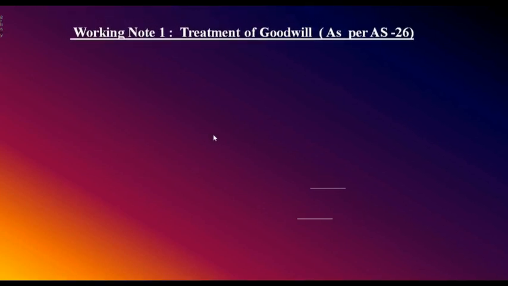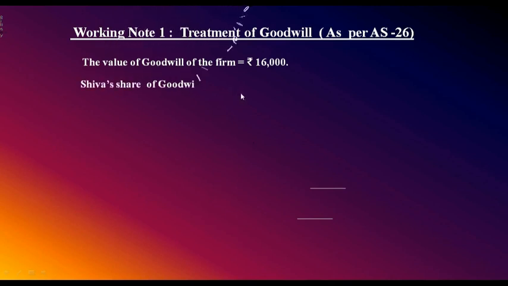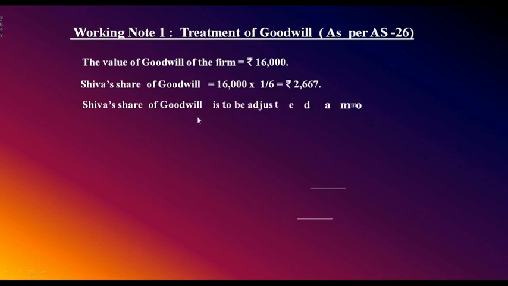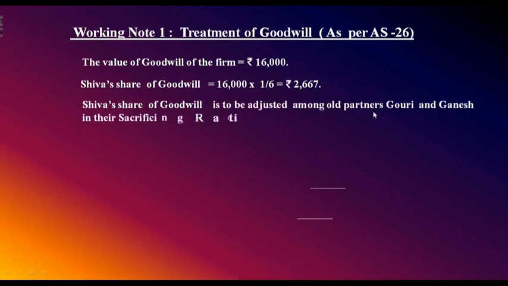Treatment of goodwill. We know that the value of goodwill of the firm equals rupees 16,000 and Shiva's share of goodwill is 16,000 into 1 by 6. Shiva's share how much? 1 by 6. New ratio is 3:2:1, so Shiva's share is 1 by 6. 16,000 into 1 by 6 comes to rupees 2,667. Next, Shiva's share of goodwill is to be adjusted among old partners Gauri and Ganesh in which ratio?